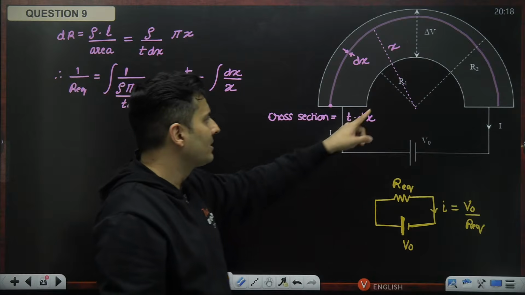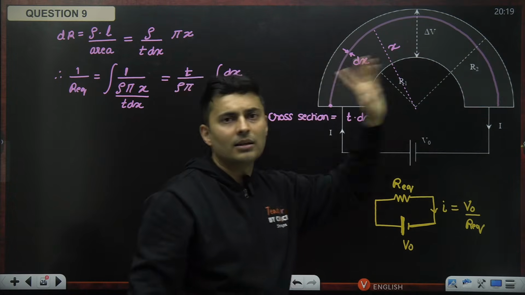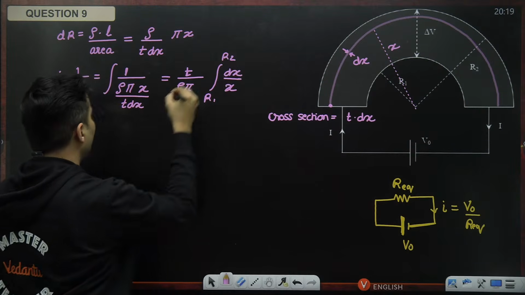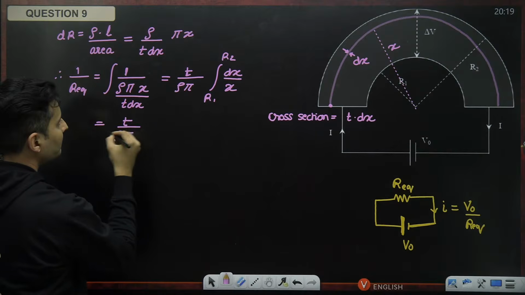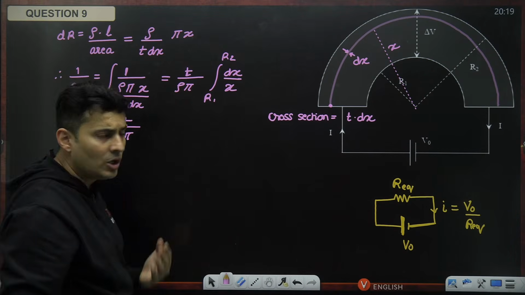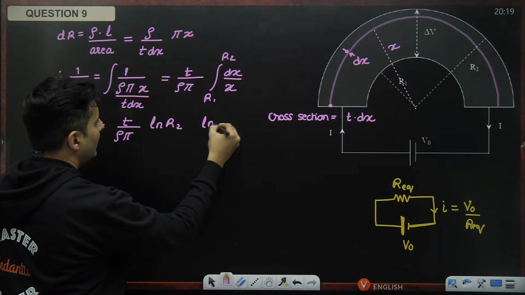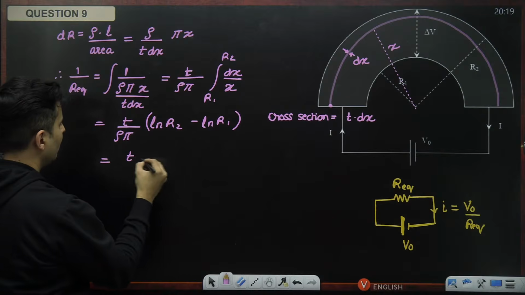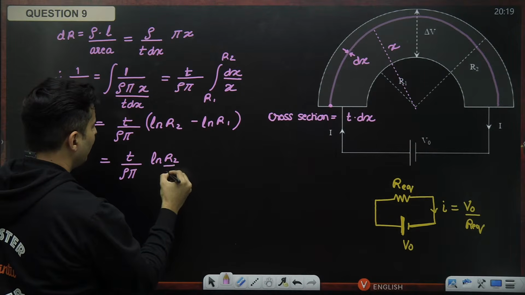But what will be the limits? Obviously, x will start with r1 and it will end with the final radius r2. So this will be r1 and this will be r2. So doing the integration, thickness divided by rho pi, 1 by x's integration is log of x. So this will be ln r2 and ln r1, and obviously we have to subtract both of them. So this will become t divided by rho pi ln r2 divided by r1.